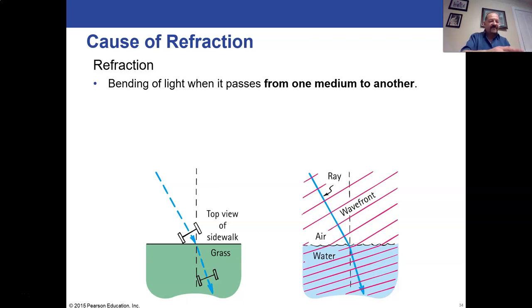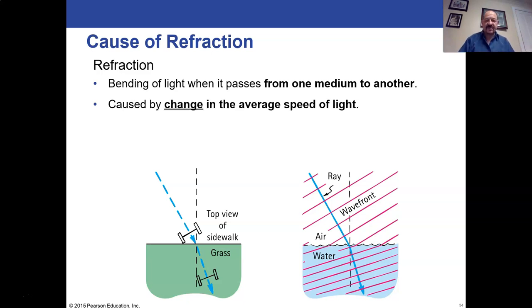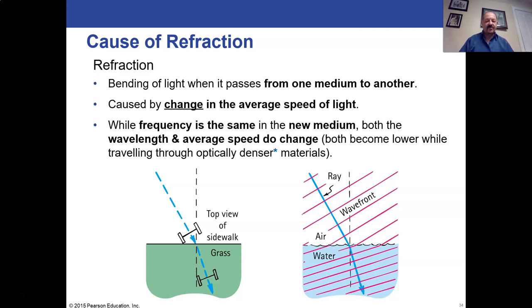And if you look at the wavelengths here, you can see the wave fronts hitting from air into water. When they hit the water, the wavelengths, the distance between these waves, gets shorter, but the same amount of waves have to get through. So the frequency stays the same, the wavelengths get shorter, and the whole speed gets slower as it's going through the more optically dense material, the water in this case. So it's caused by a change in average speed of light going through the material.